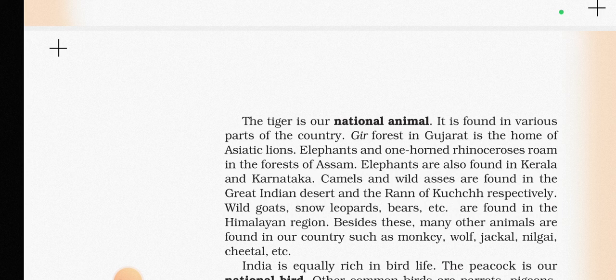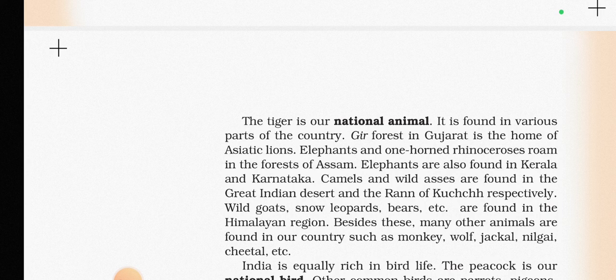The tiger is our national animal and it is found in various parts of the country. For example, Gir Forest in Gujarat is the home of Asiatic lions. This is a fact that you need to remember, as sometimes it can be asked in MCQ type questions.